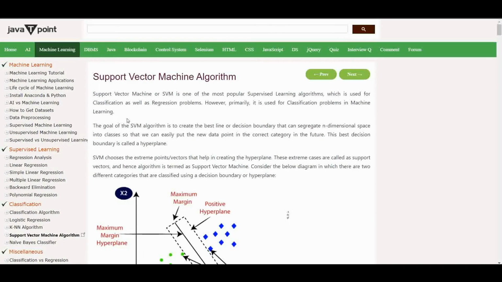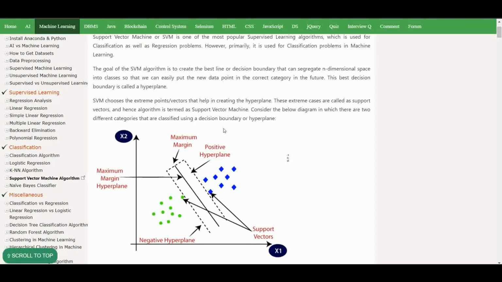So what is a support vector machine? The support vector machine algorithm, SVM, is one of the most popular supervised learning algorithms, which is used for classification as well as regression problems. However, primarily it is used for classification problems in machine learning. The goal of the SVM algorithm is to create the best line or decision boundary that can segregate n-dimensional space into classes so that we can easily put the new data point in the correct category in the future. The best decision boundary is called a hyperplane.